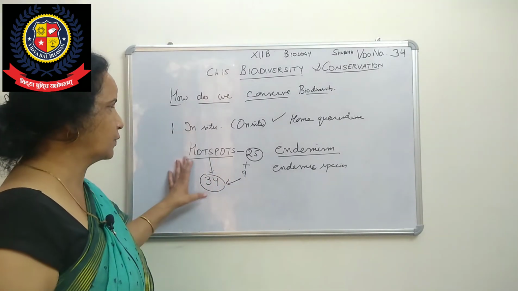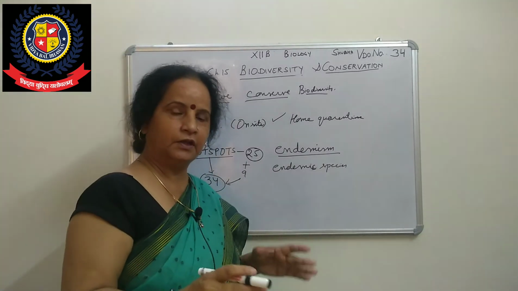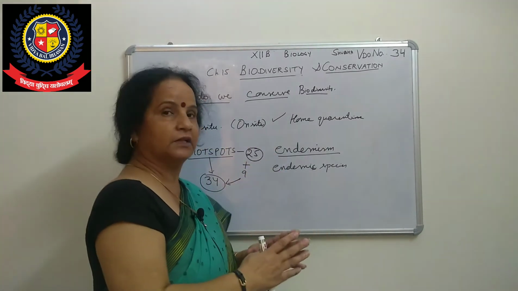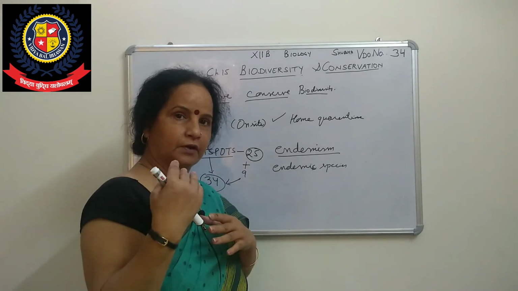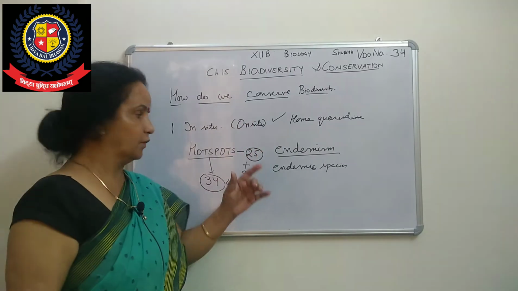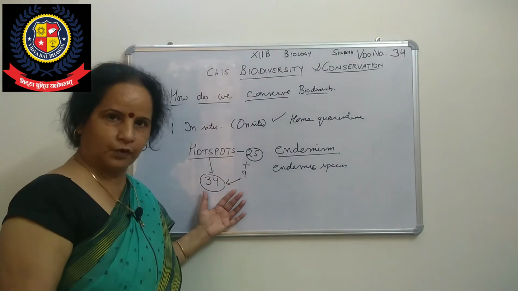Are you understanding the hot spot? It is rich in biodiversity, and endemic species are found there. Endemic species are those not found anywhere else, only in those particular spots. So in the whole world we have 34 hot spots.